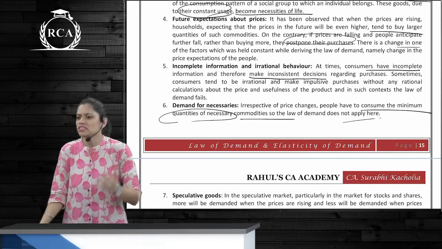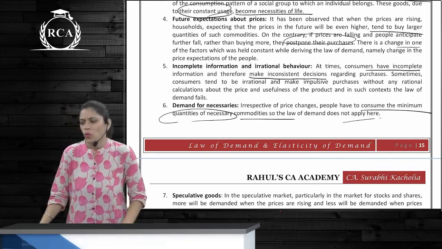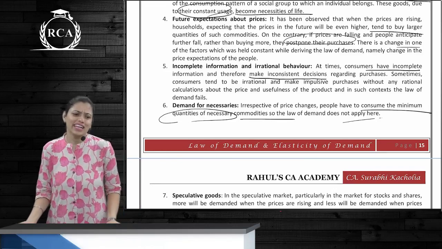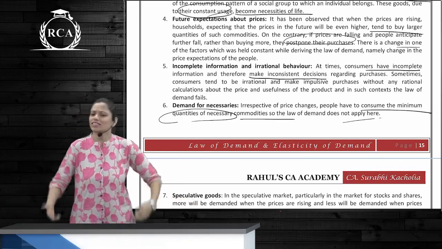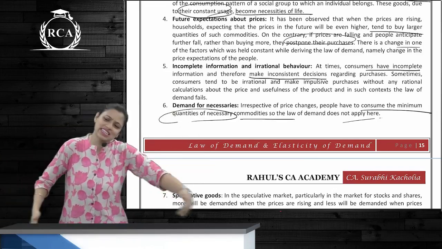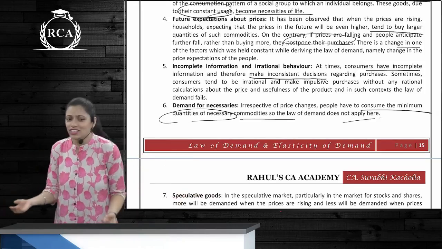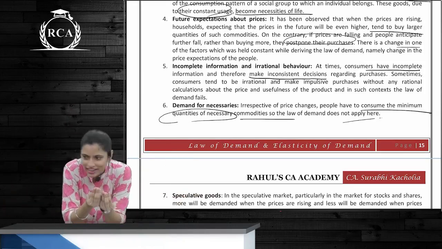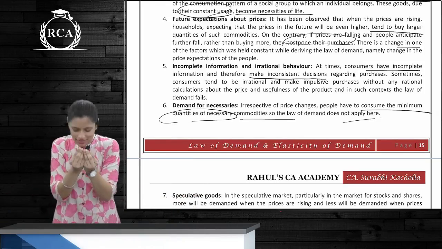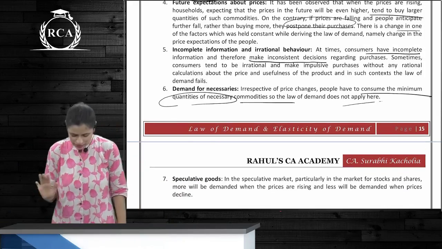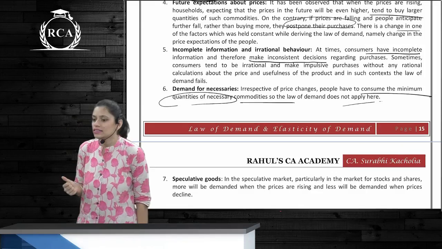We are reading exceptions. I am going and randomly buying something without thinking about why the price or quantity is this. Irrational behavior. It's an exception.